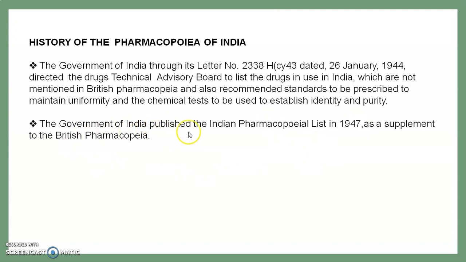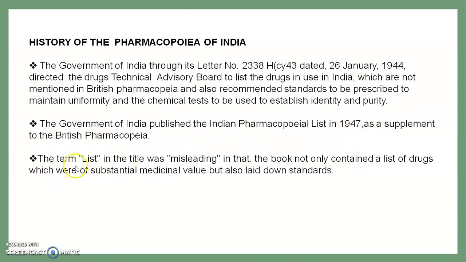The Government of India published the Indian Pharmacopoeia List in 1947, as a supplement to the British Pharmacopoeia. The term List in the title was misleading, because the book did not contain only a list of the drugs which were used as substances of substantial medicinal value, but also laid down the standards.